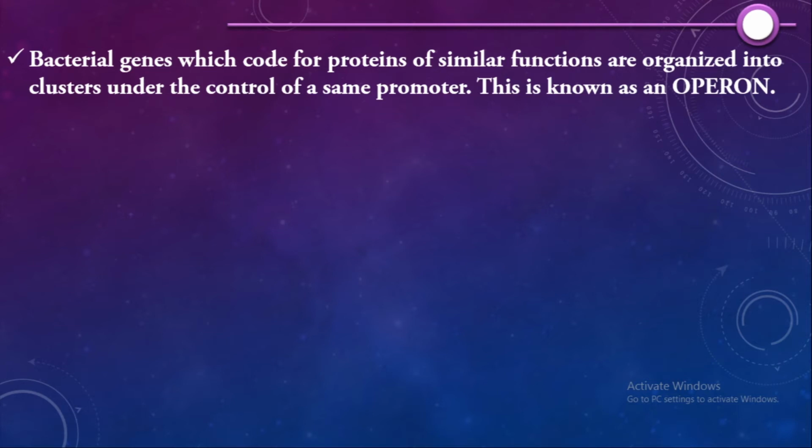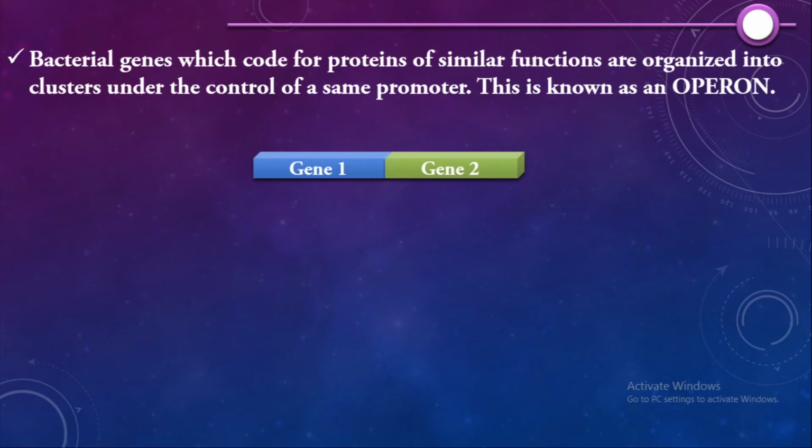Let's consider this to be gene 1 which is present in bacteria, and adjacent to it there is gene 2 and then gene 3. These three genes are together because they produce proteins which have similar functions.